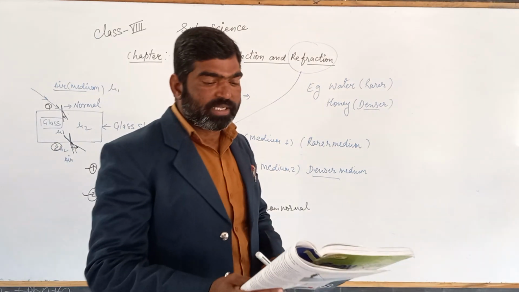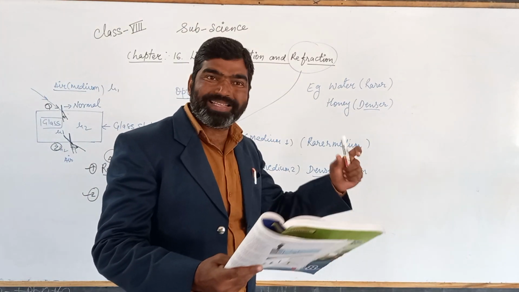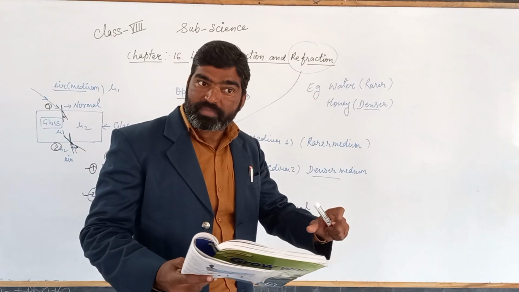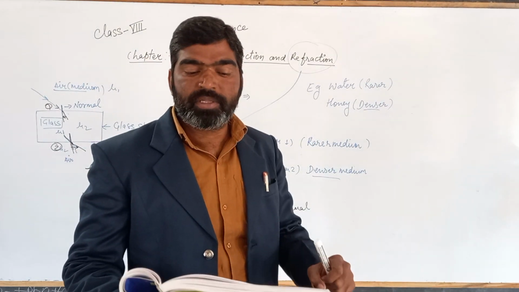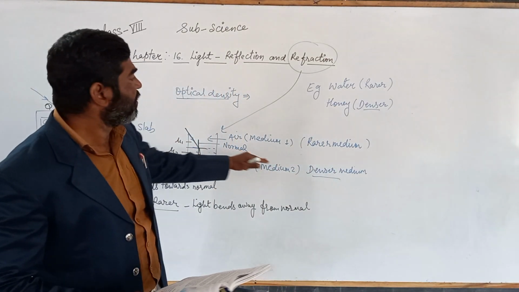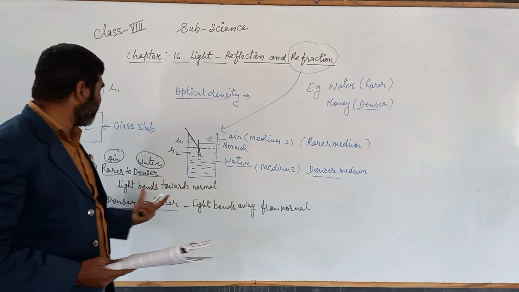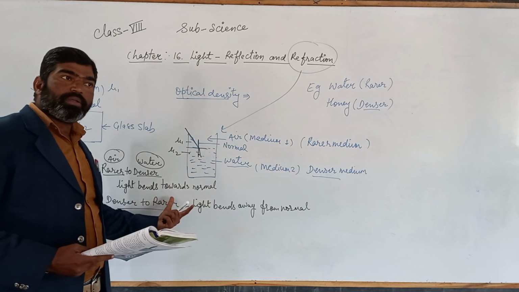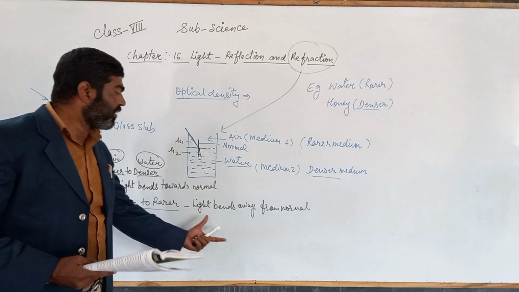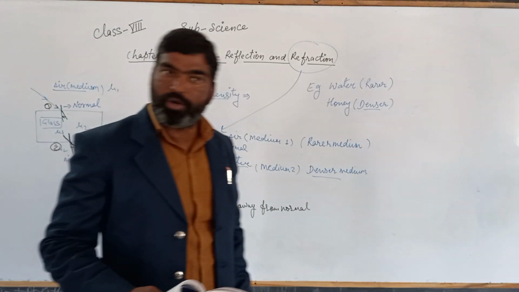And then we discussed refraction from a glass slab, how refraction happens through a glass slab, and what are the rules related to refraction. When light passes from the rarer medium to the denser, it bends towards the normal, and when it passes from denser to rarer, the light bends away from the normal.